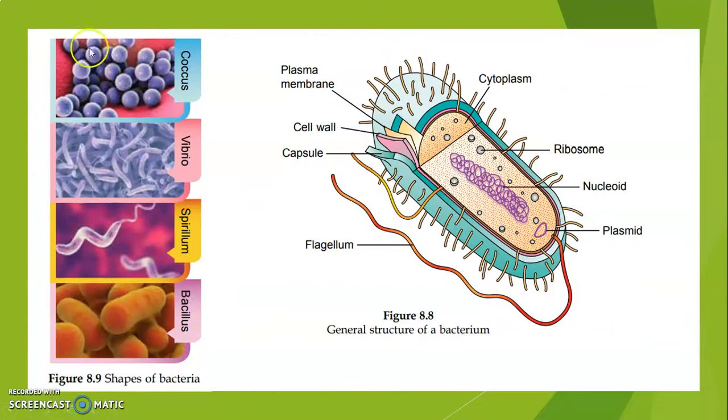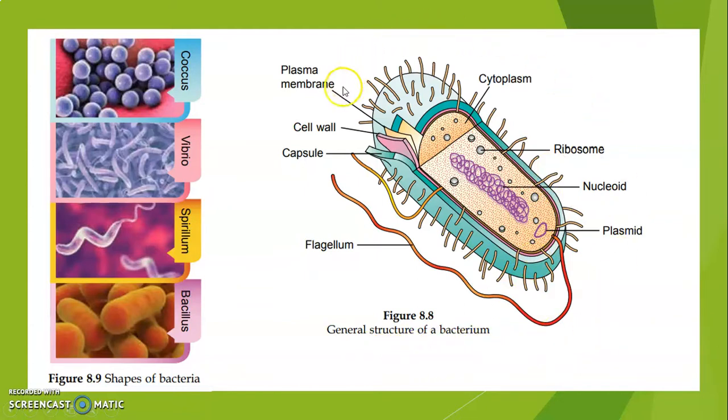So these refer to the shapes of the bacteria. This is the coccus shape, which is sphere shape. Vibrio, comma shape. Spirillum refers to the spiral shape. Bacillus refers to the rod or cylinder shape. This is the general structure of a bacterium.